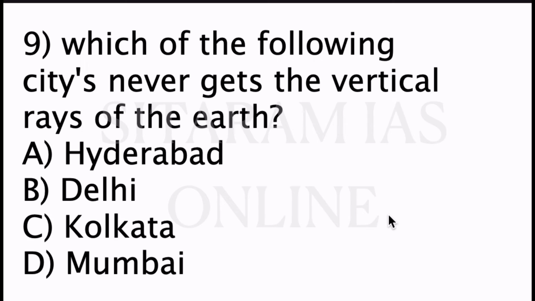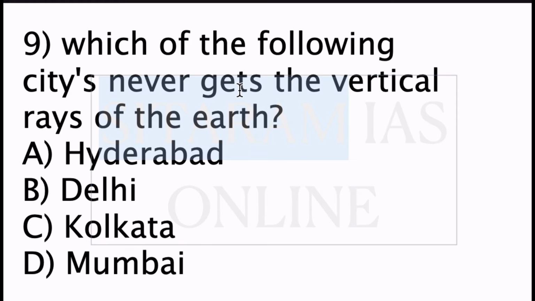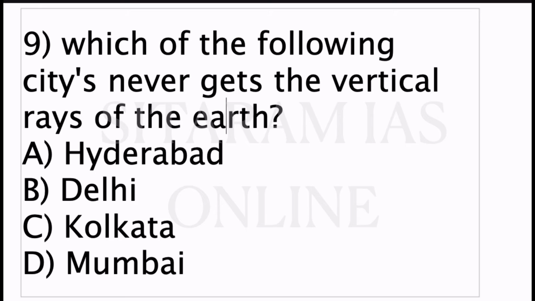Okay. So the ninth question is, which of the following cities never get the vertical rays of the sun? The options are A, Hyderabad, B, Delhi, C, Kolkata, and D, Mumbai. So the correct answer is B, Delhi. See, any place outside the tropics will never get vertical sun rays during noon. So Delhi never gets vertical sun rays at noon.